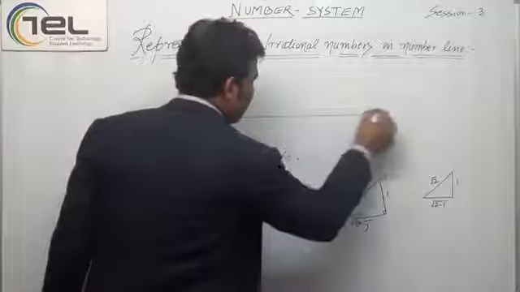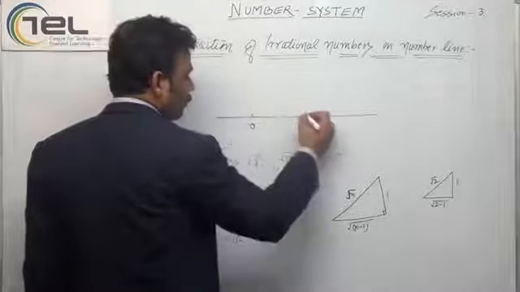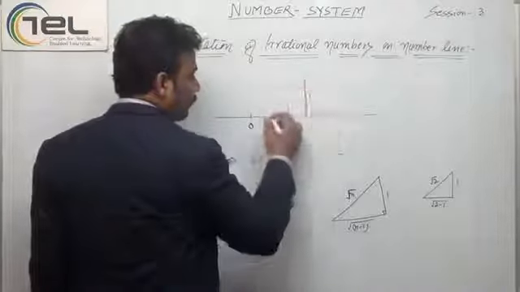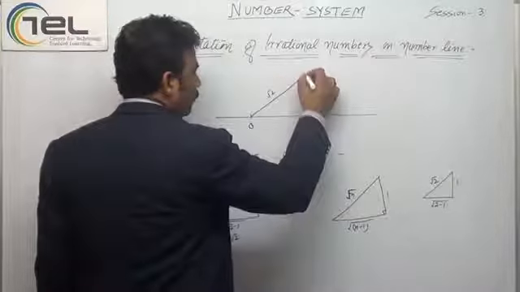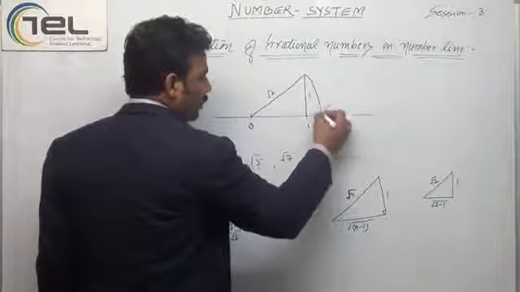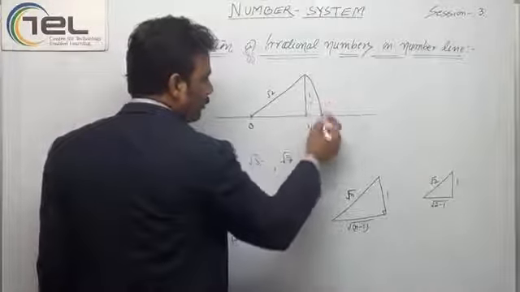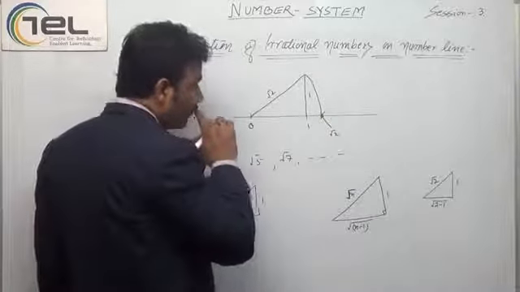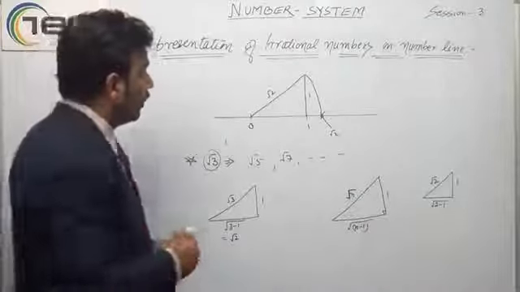Let's say this is 0, take 1 here. So this is marked as root 2. Then I have two different ways of marking it.